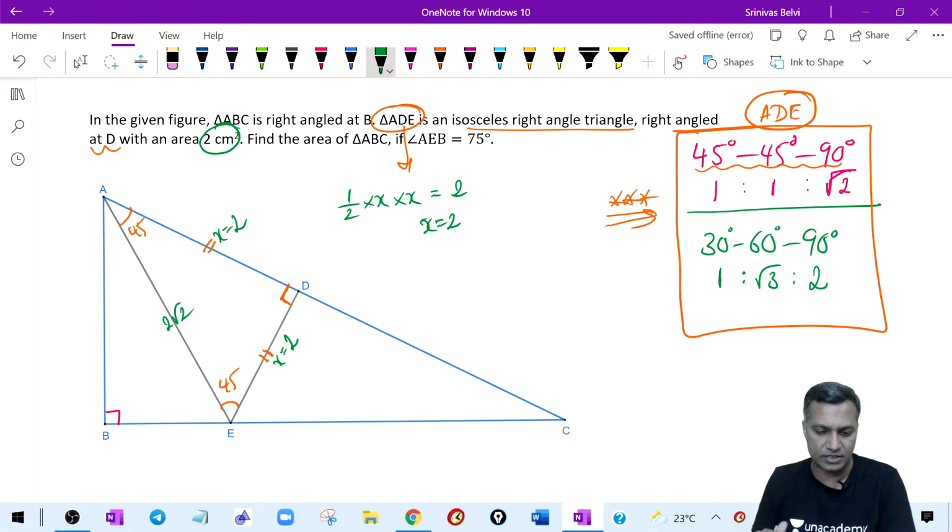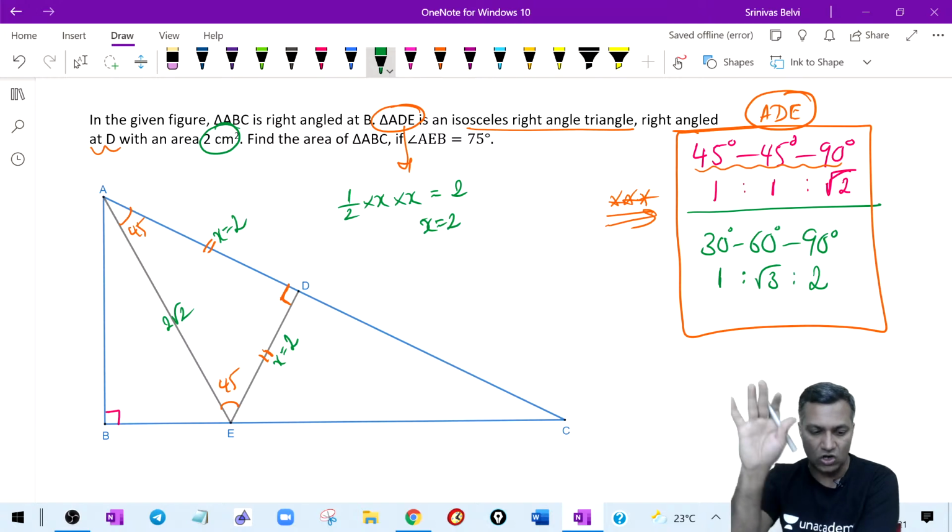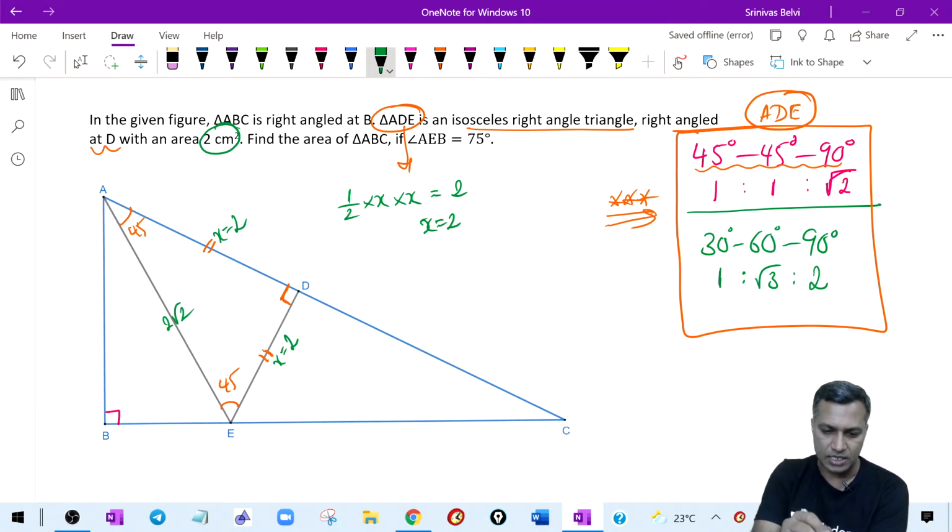But what is it that I'm interested in? I'm interested in the area of the larger triangle. That is what I'm interested in. Good, let's come back to that. Let's understand this. There are multiple ways to go, but let me prominently use this 30-60 kind of caption.